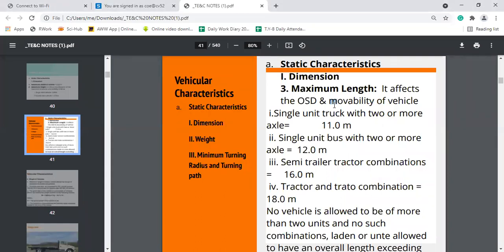Speaking about the maximum length, which affects the overtaking side distance and movability of the vehicle. If it is a single unit truck with 2 or more axle, then its length should be 11 meter. If it is a single unit bus with 2 or more axles, then the length should be 12 meter. And if it is a semi-trailer tractor combination, the length should be 16 meter. And if it is a tractor and tractor combination, the length should be 18 meter.